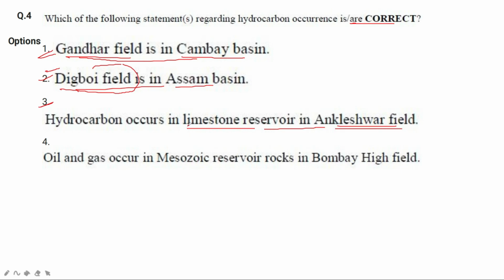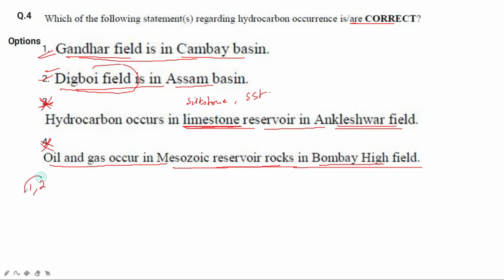Hydrocarbon occurs in limestone reservoir in Ankleshwar field. So it is not limestone. The reservoir rock of Ankleshwar field is sandstone, so this option is wrong. The fourth option is oil and gas occurs in Mesozoic reservoir rocks in Bombay High Field. All the reservoir rock in Bombay High is of a younger age than Mesozoic, around Eocene and Miocene, so this option is also wrong. The final answer is options 1 and 2.